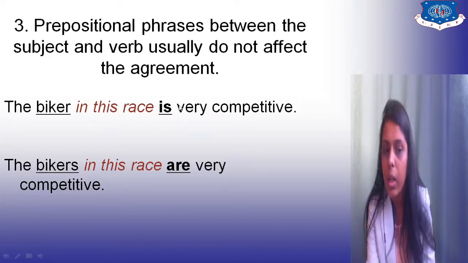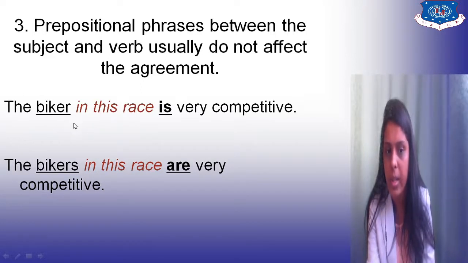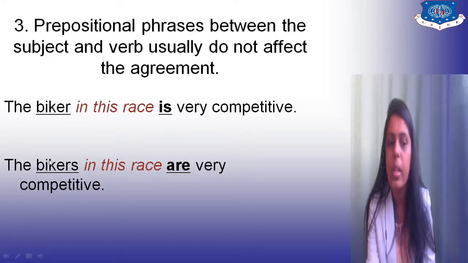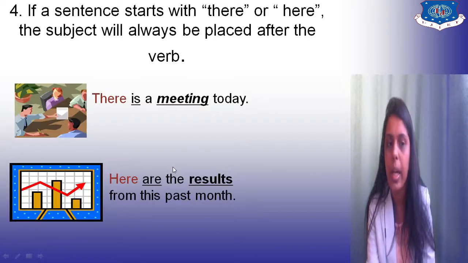Is for singular verb and are is for plural verb. So here you can see I have used a singular subject, which is biker. So in the sentence there is a singular subject, which is biker, so the verb which is utilized is also singular. Here you can see, the bikers in this race are very competitive. So this word is plural. That's why the verb utilized here is also plural, right?